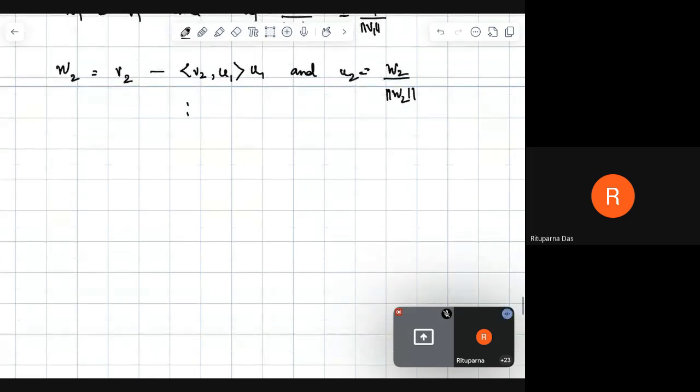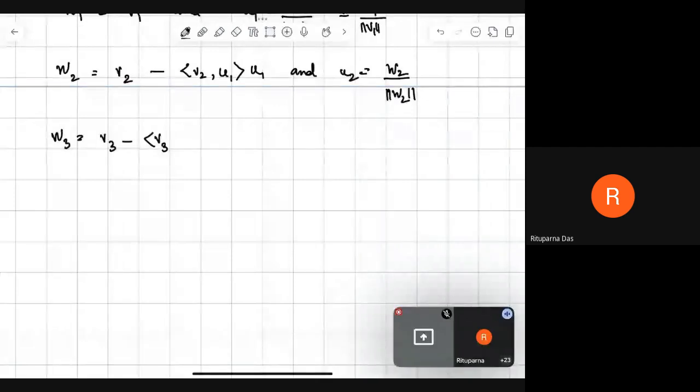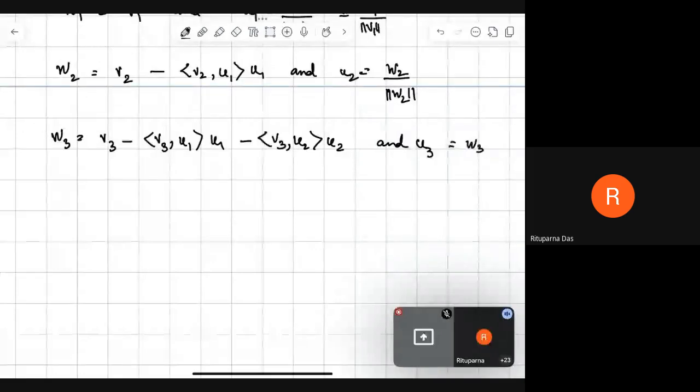Then W3 will be V3 minus the inner product of V3 and U1 multiplied by U1, minus the inner product of V3 and U2 multiplied by U2. U3 is W3 divided by the norm of W3, and so on.